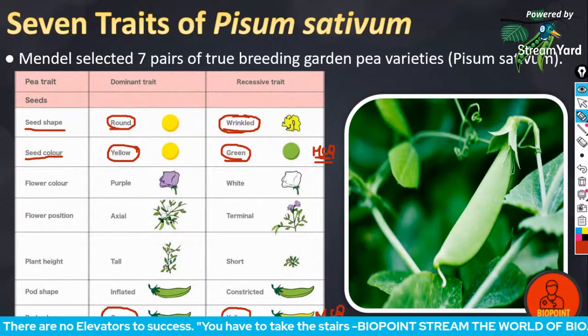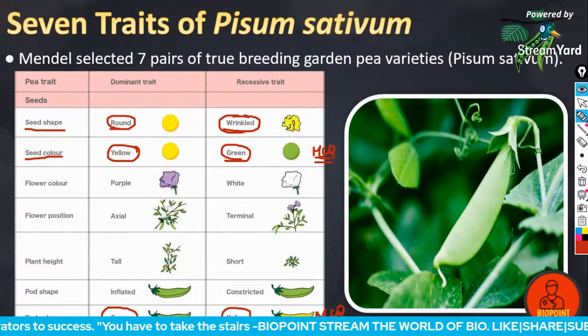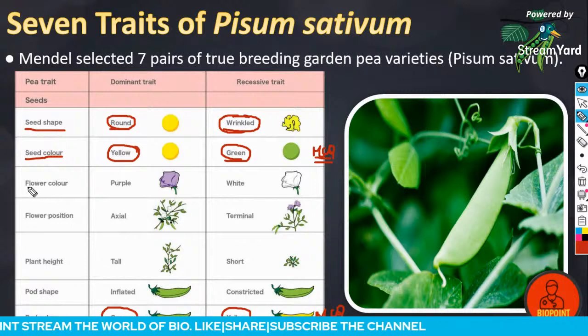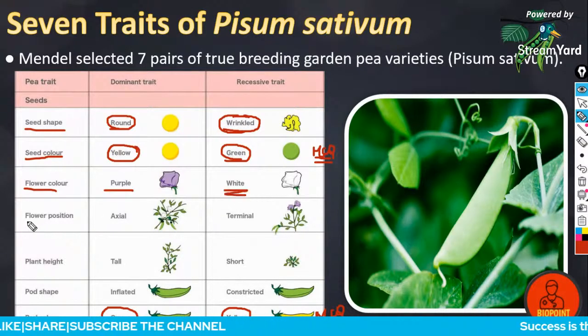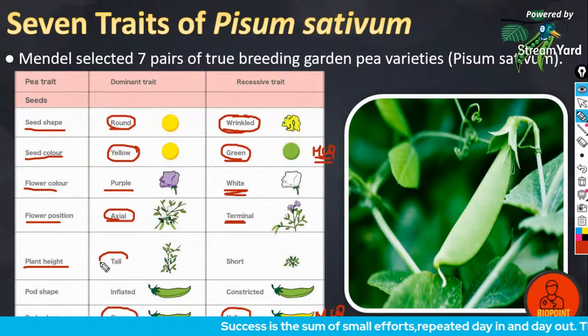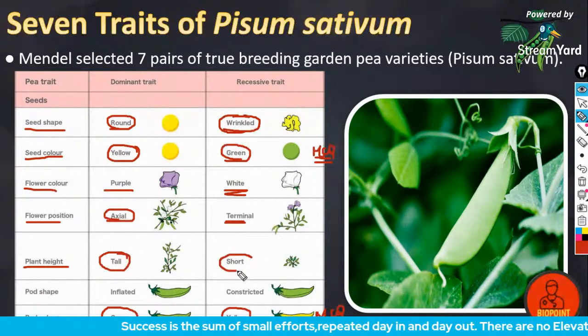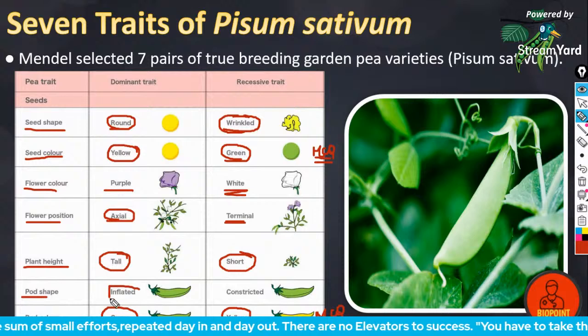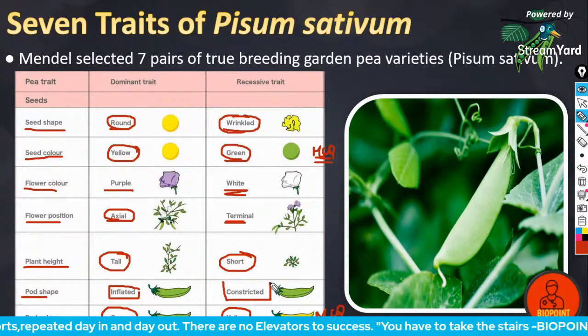So for seed color, yellow is dominant and green is recessive, but for pod color, green is dominant and yellow is recessive. Flower color, purple is dominant, white is recessive. Flower position, axial dominant, terminal recessive. Plant height, tall dominant, short recessive. Pod shape, inflated dominant, constricted recessive.